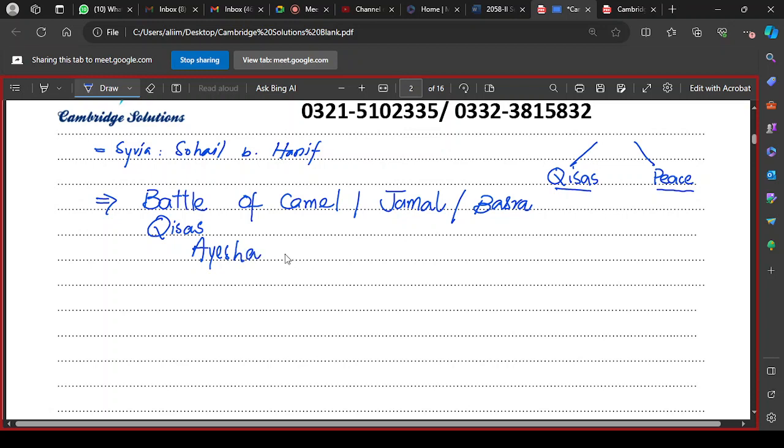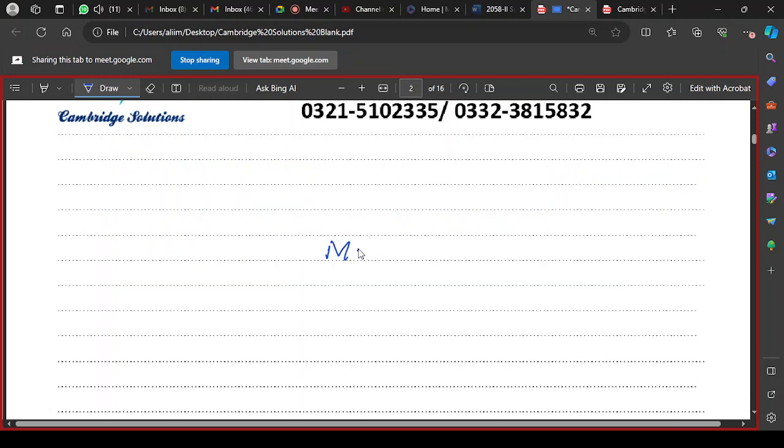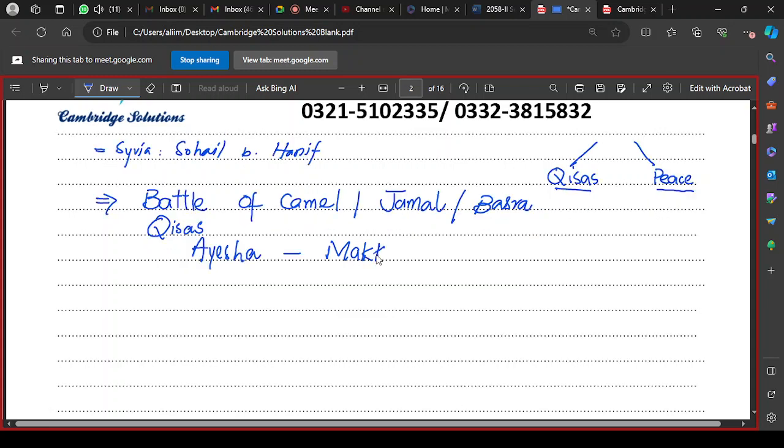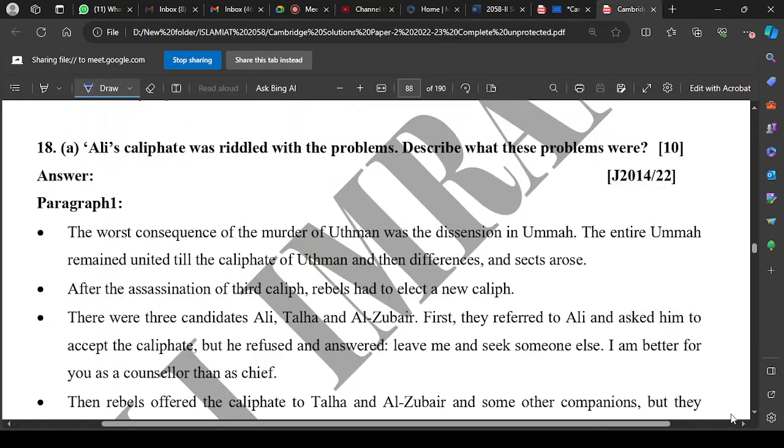She was in Makkah performing Hajj, and she was very much grieved over the death of Usman Razi Allahu anhu, that how mercilessly he had been killed, and no action had been taken. Ali has been elected as a caliph, and he has not taken any action against them.